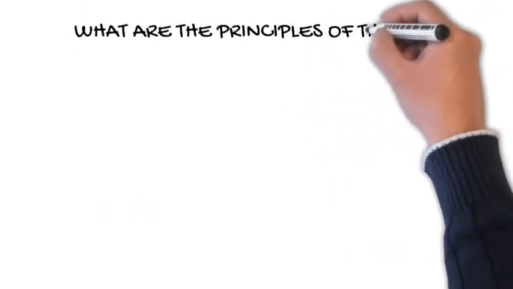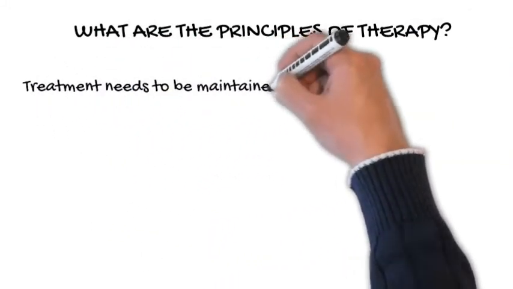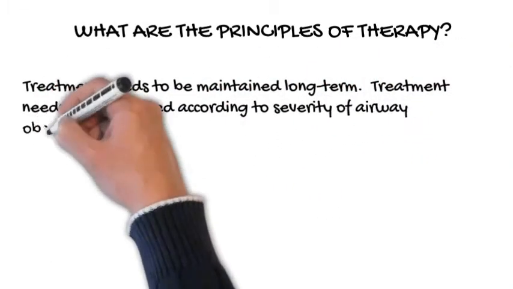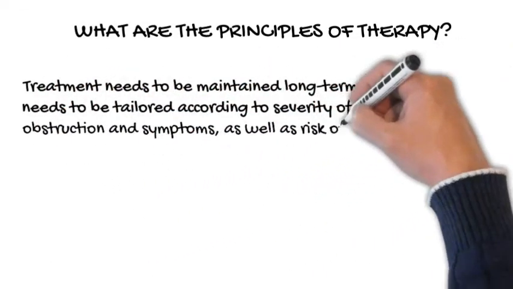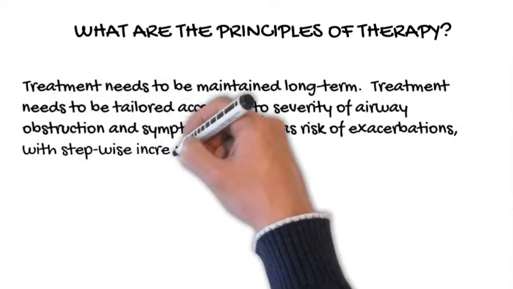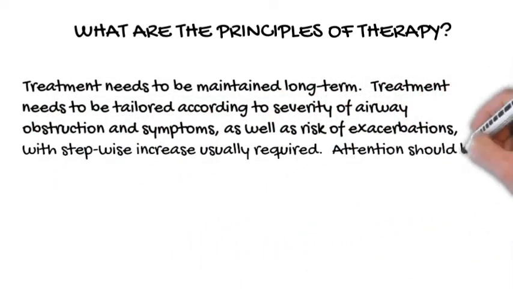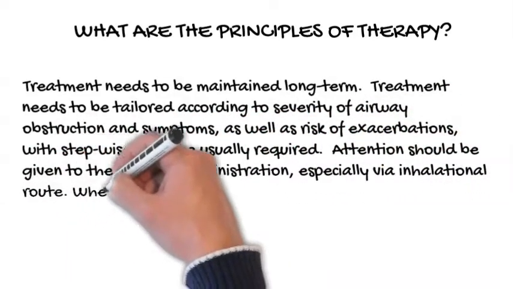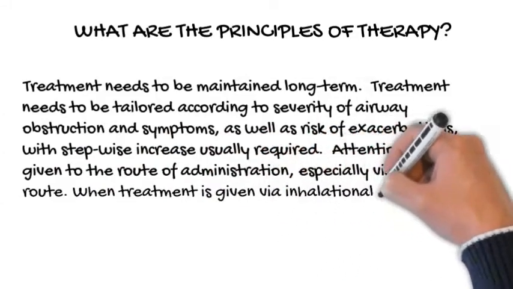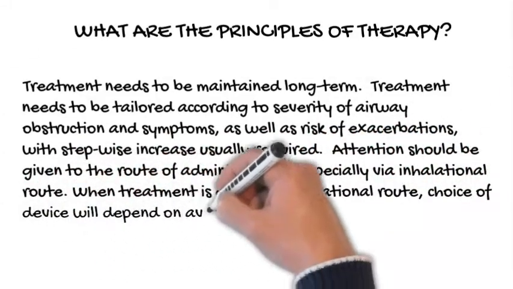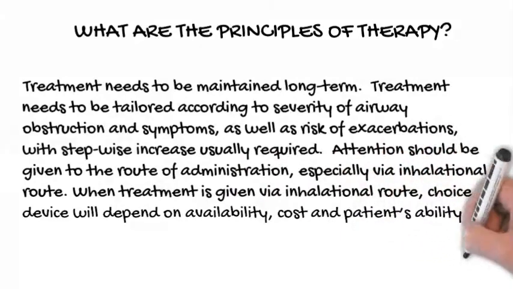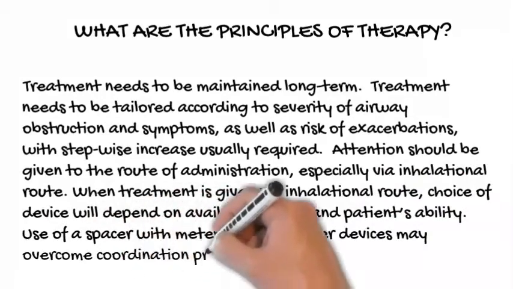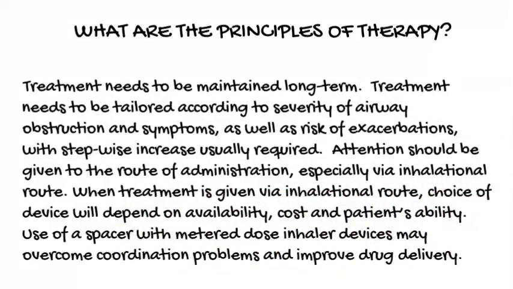What are the principles of therapy? Treatment needs to be maintained long-term. Treatment needs to be tailored according to severity of airway obstruction and symptoms, as well as risk of exacerbations, with stepwise increase usually required. Attention should be given to the route of administration, especially via inhalational route. When treatment is given via inhalational route, choice of device will depend on availability, cost and patient's ability. Use of a spacer with metered dose inhaler devices may overcome coordination problems and improve drug delivery.